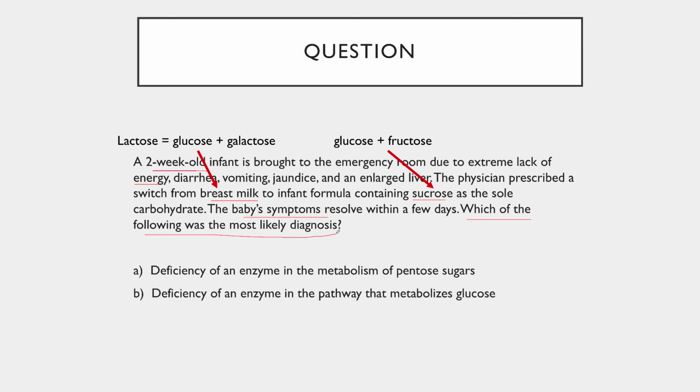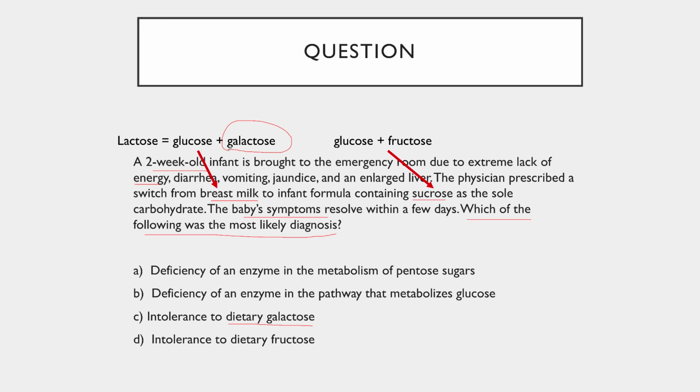Second, a deficiency of an enzyme in the pathway that primarily metabolizes glucose. This is also rather unlikely, as we have glucose administered in our infant formula and we're able to resolve symptoms. Next, an intolerance to dietary galactose. If we note the change in diet from breast milk to formula containing sucrose, the shift here is the elimination of galactose from the diet. So this is a likely answer. But let's look at choice D first.